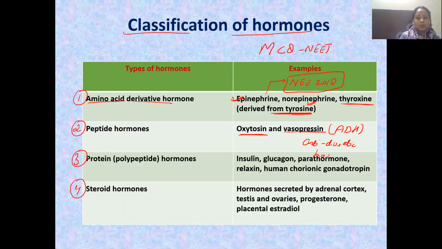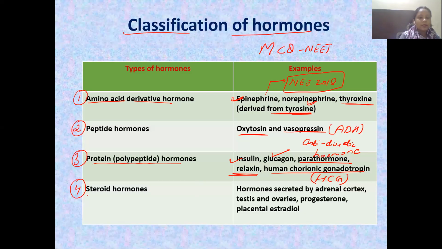Now, let's come to the next one, the protein or polypeptide hormone. It includes the hormones secreted by your pancreas, that is insulin and glucagon, parathormone secreted by the parathyroid gland, relaxin secreted by the placenta, and human chorionic gonadotrophin, normally called HCG, also secreted by your placenta. So guys, these are all included in the protein or polypeptide based hormones.